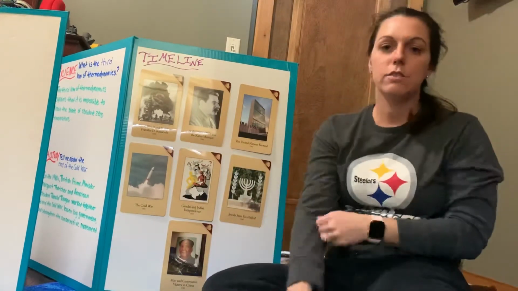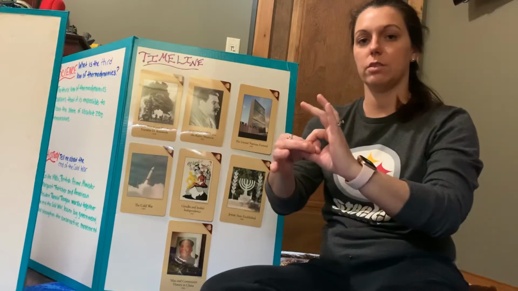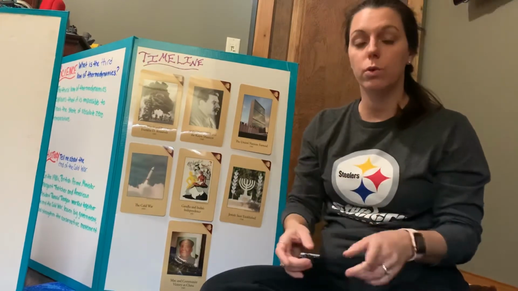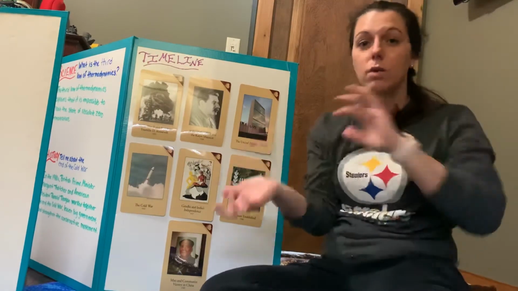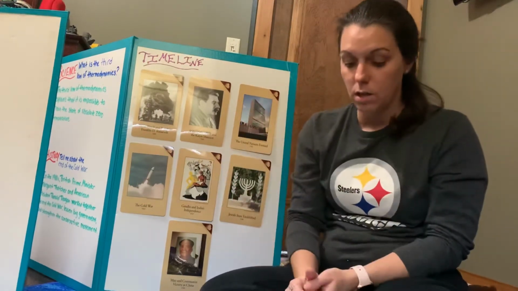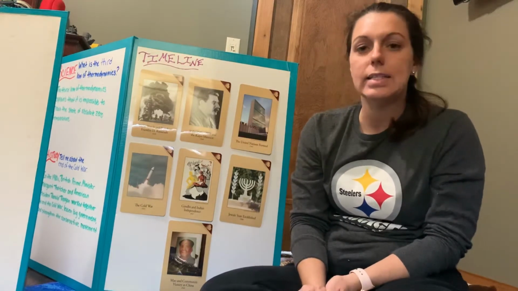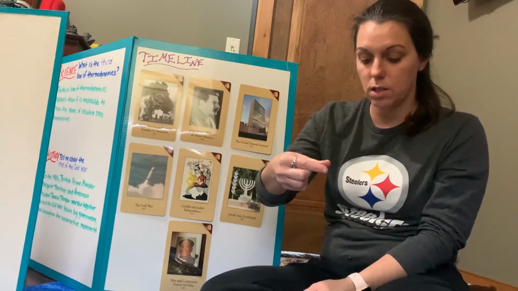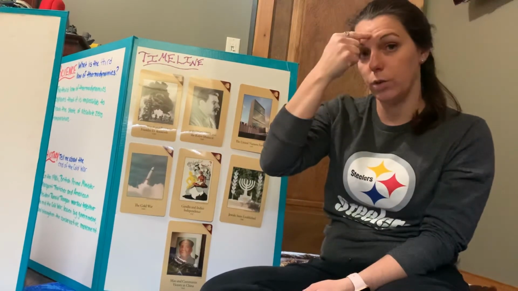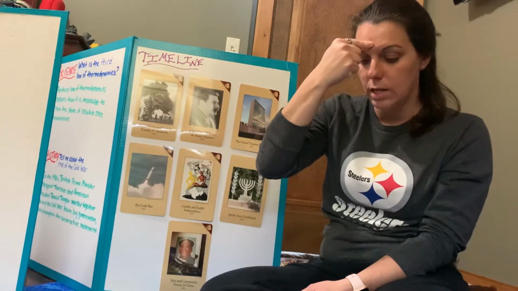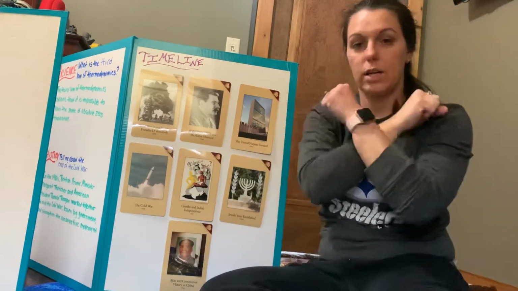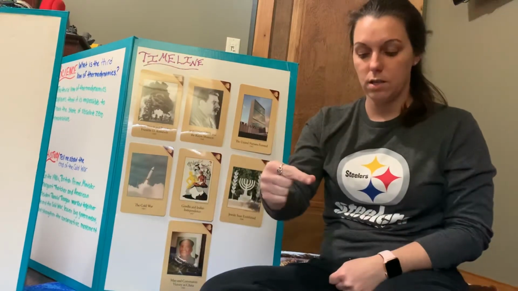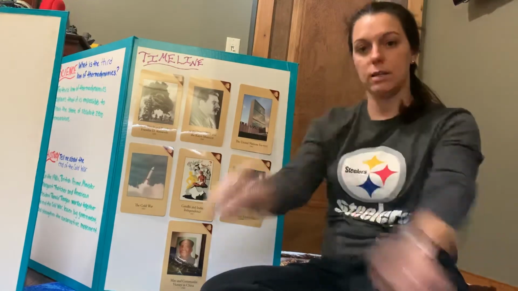The United Nations formed. Just going to put our two fingers together to link them together. United Nations formed. The Cold War, just like we did for history, Cold War. Gandhi in India's independence. For Gandhi, we're going to make a G. India, just as before, we're going to point to our forehead. India's independence. We're going to take our arms like for bondage, and set them free. Gandhi in India's independence.